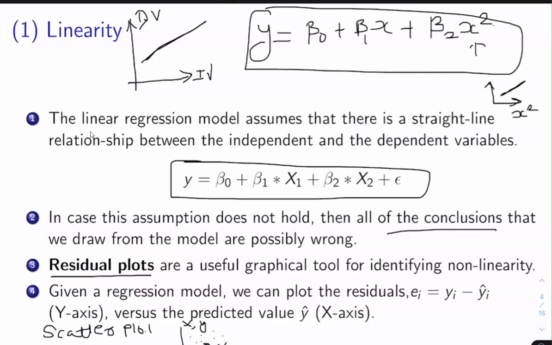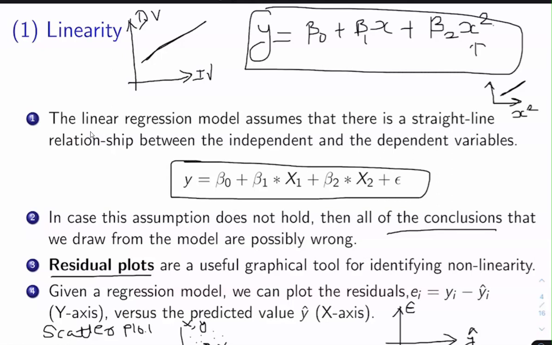In case of the residual plot, it is typically drawn with the errors on the y-axis, and on the x-axis we take the predicted value, not the given value.